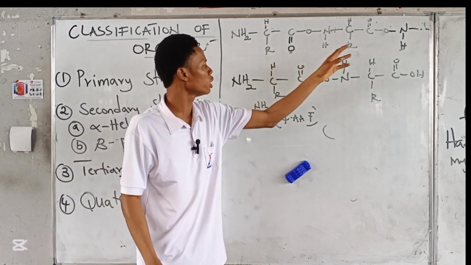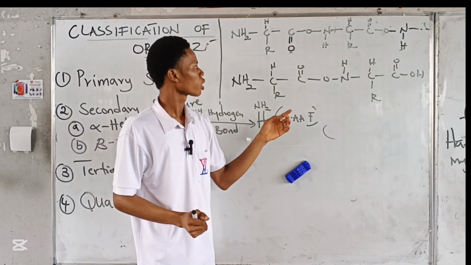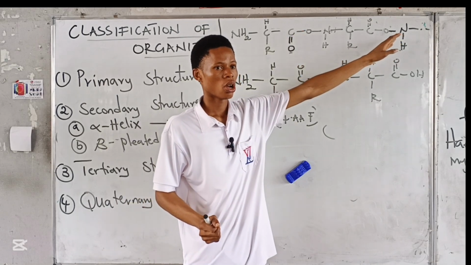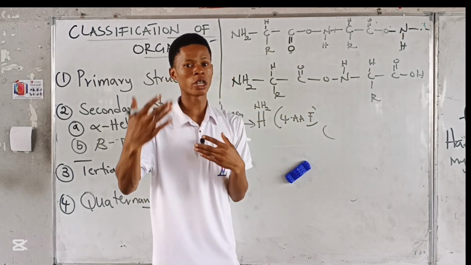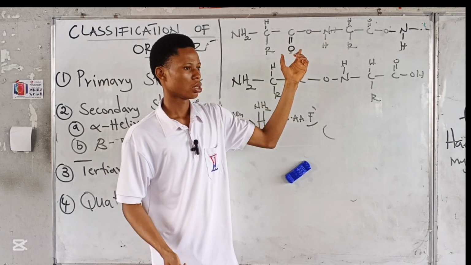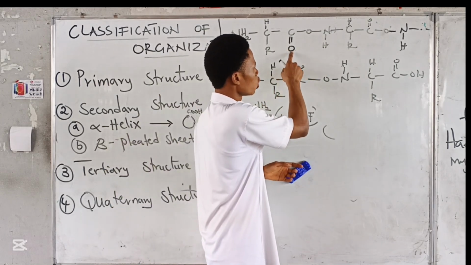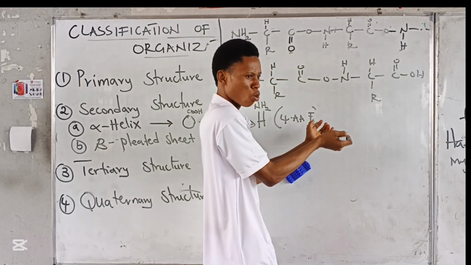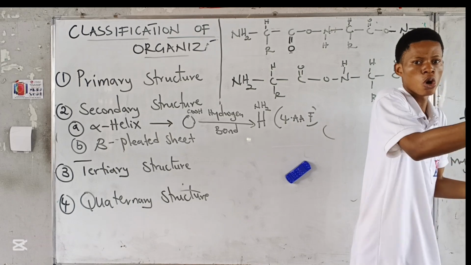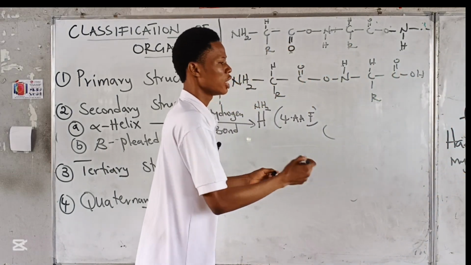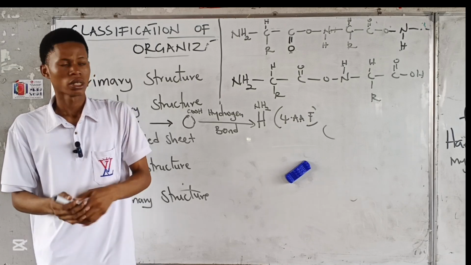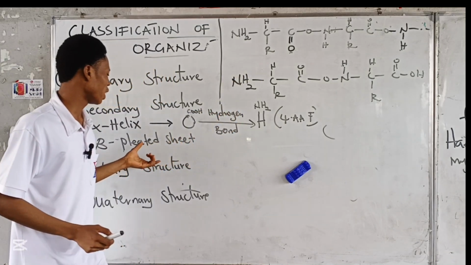But now this bond is formed between oxygen on the carboxylic acid and hydrogen after 4 residues. So after 4 amino acid residues, these bonds are formed. So you see, if hydrogen bond is formed here and here, this side will fold, right? We go on, something like that is formed again. So you see that there will be a level of folding. I don't know if you understand that. Now, that is how alpha helix is formed.